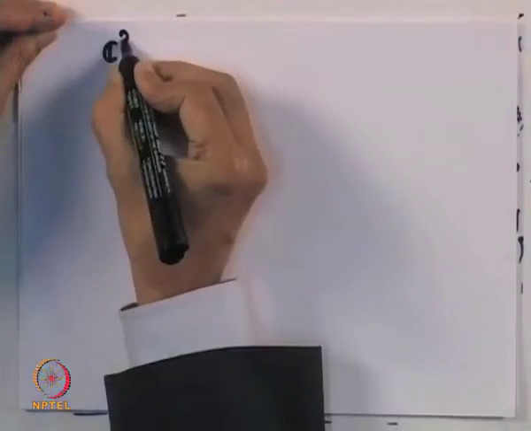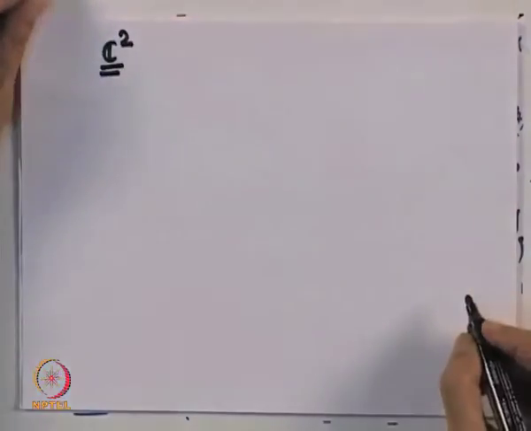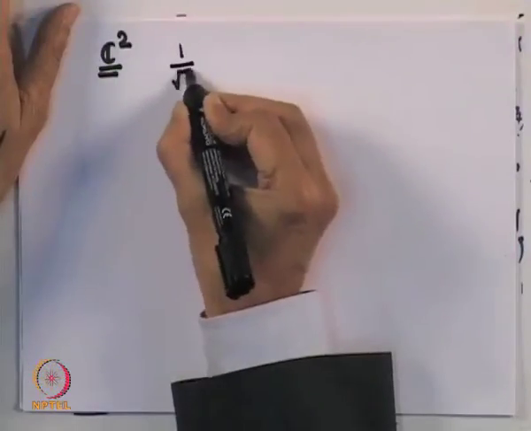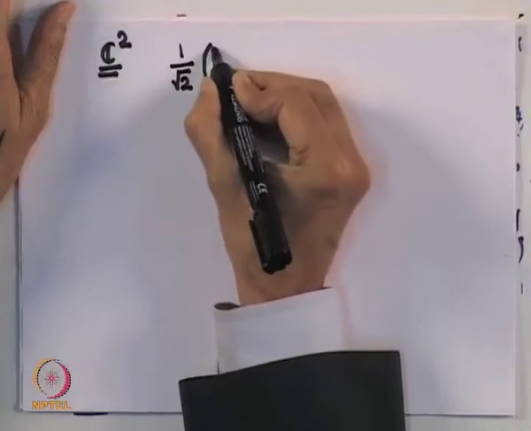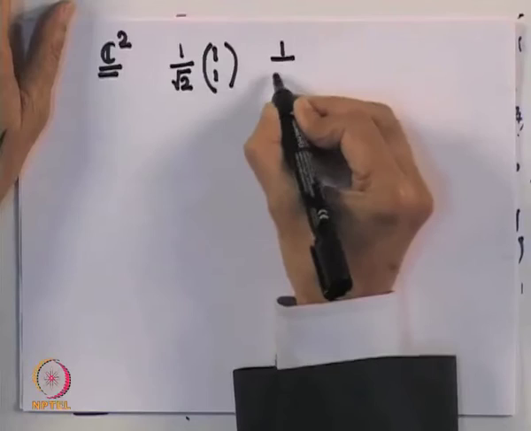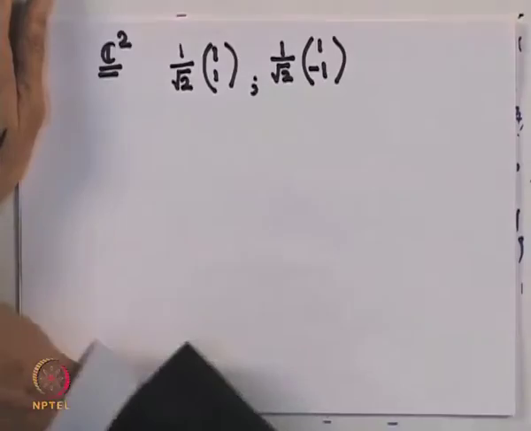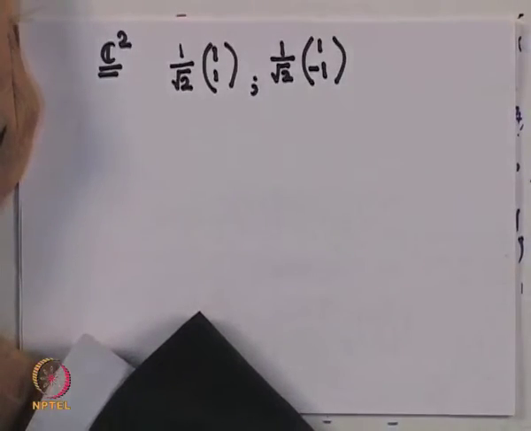Just to illustrate the spectral theorem, let me look at the basis in C2 again. C2 is one where we keep coming back with various types of bases. I have told you that C2 has a basis which is (1, 0) and (0, 1). But let us look at another basis in C2. This is a normalized basis, 1 over square root of 2 times (1, 1), and 1 over square root of 2 times (1, minus 1). In terms of these two, I can expand any vector in that two-dimensional space.